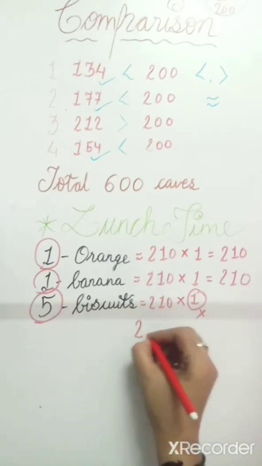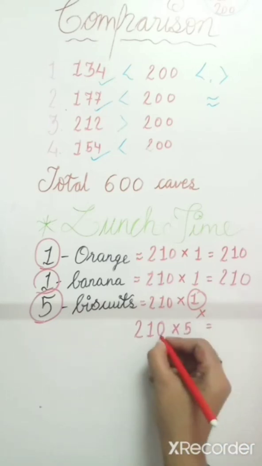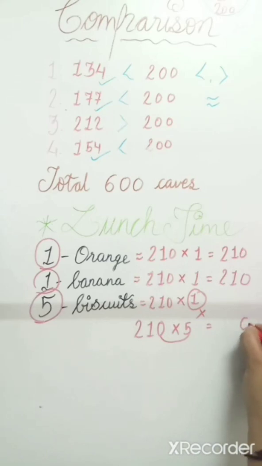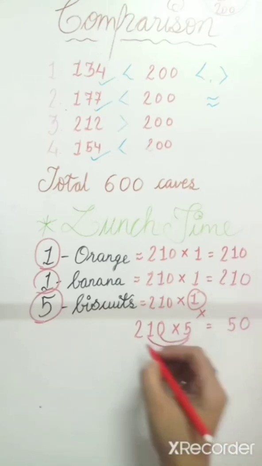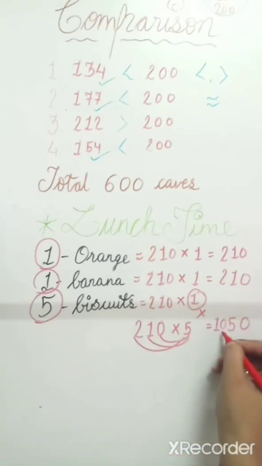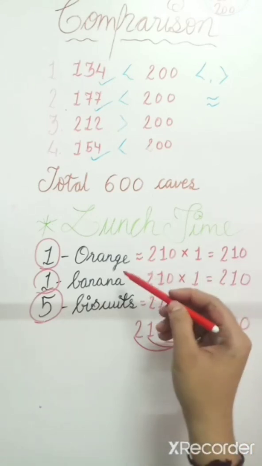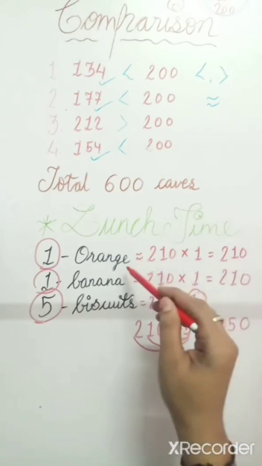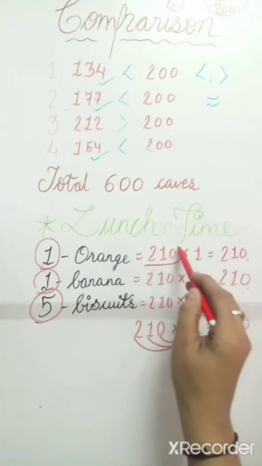So here we will write 210 into 5. 0 5s are 0. 1 5s are 5. 2 5s are 10. Now all of you are in 4th standard, so you know this table very easily. The distribution here: 1 orange became 210 oranges, 210 bananas and 1050 biscuits for 210 children.